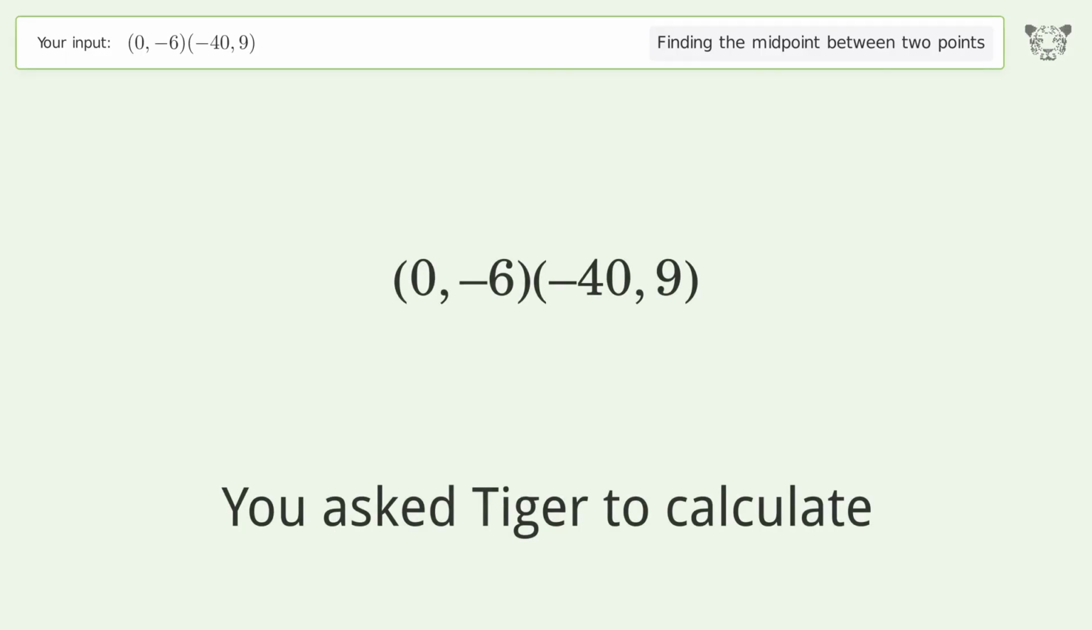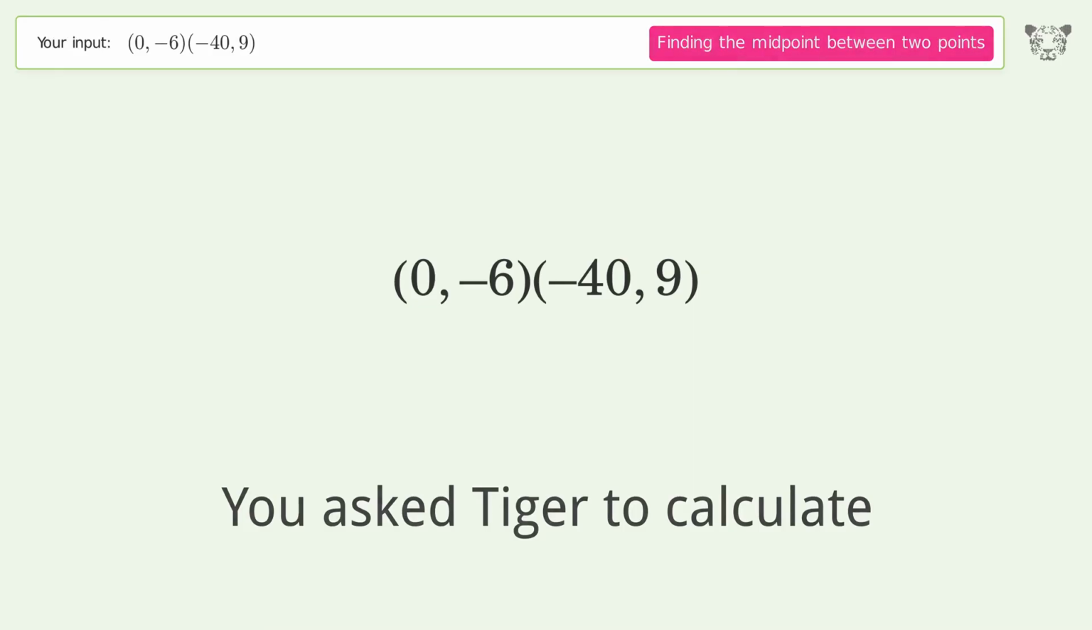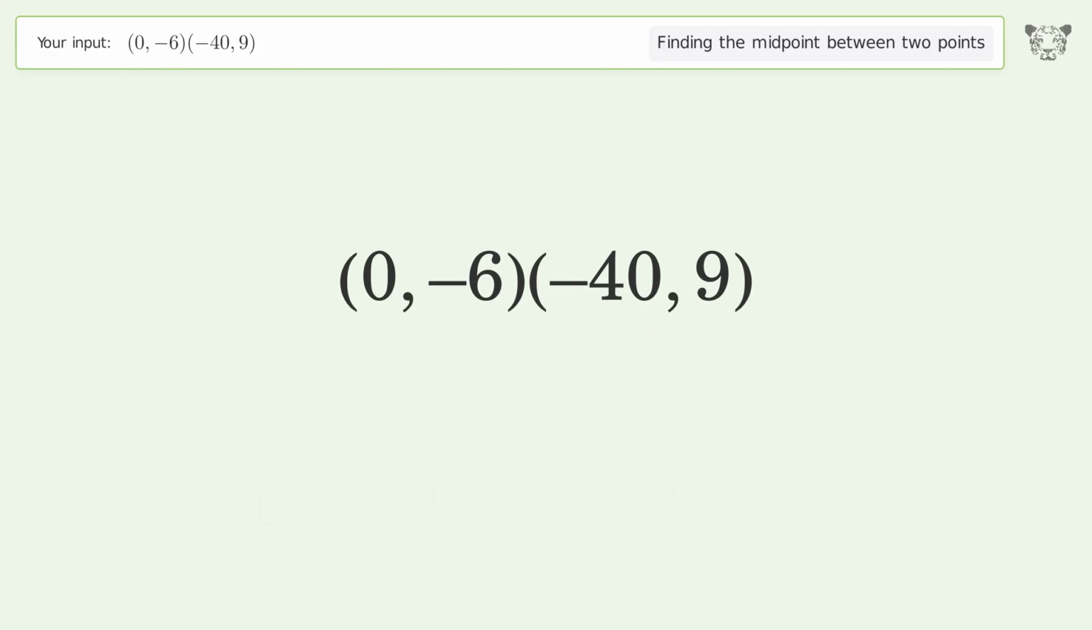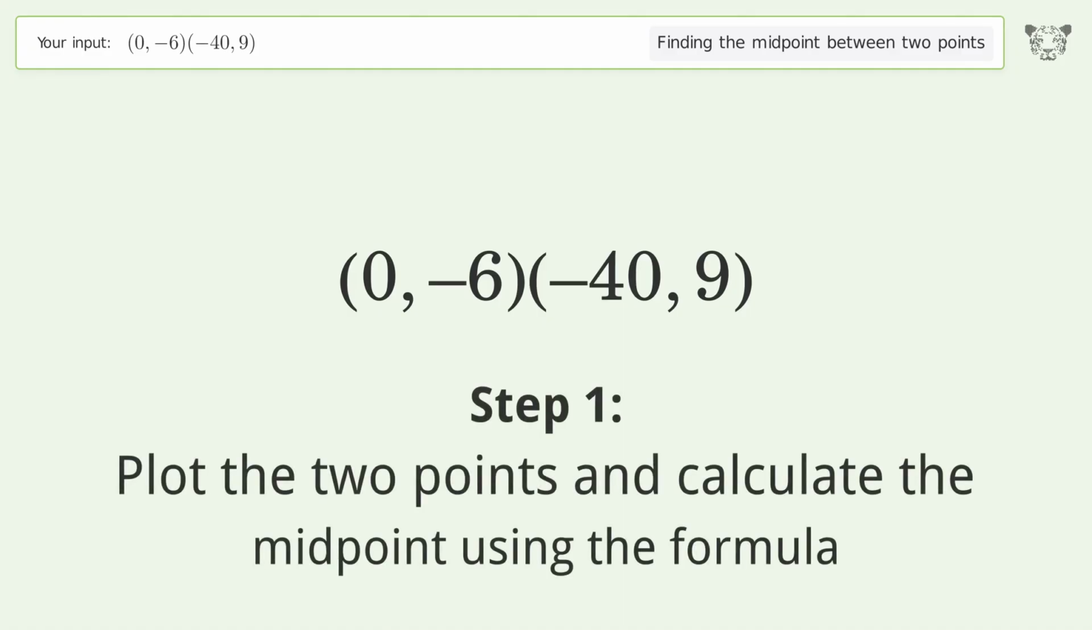You ask Tiger to calculate. This deals with finding the midpoint between 2 points. The midpoint between the 2 points is -20, 1.5. Let's solve it step by step. Plot the 2 points and calculate the midpoint using the formula.